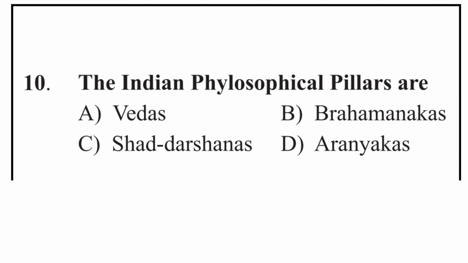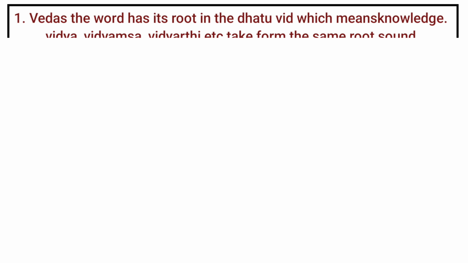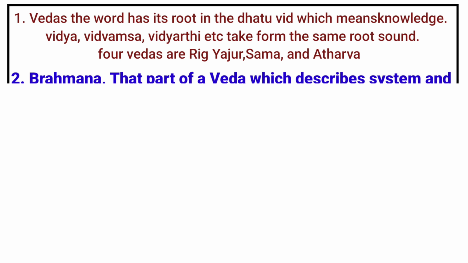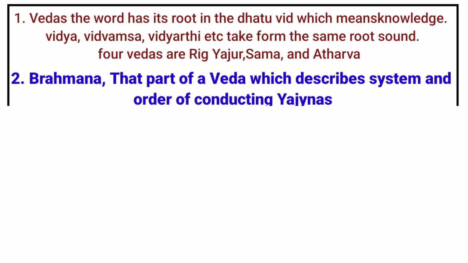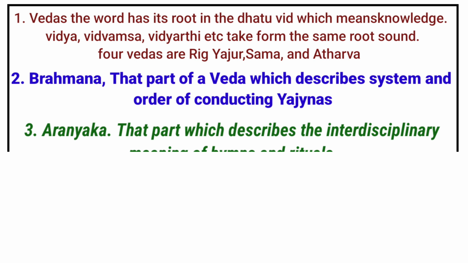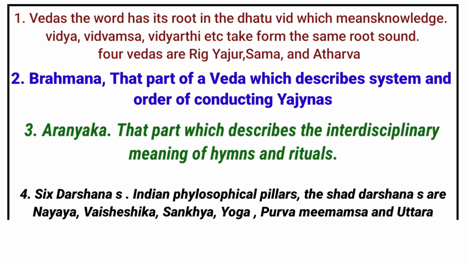10th, the Indian philosophical pillars are, options: Vedas, Brahmanas, Shat Darshanas, Aranyaka. Let's see the explanation. Vedas: the word has its root in the dhatu vid, which means knowledge. Vidya, vidvamsa, vidyarthi take from the same root sound. The 4 Vedas are Rig, Yajur, Sam, Atharva. Brahmanas: that part of the Veda which describes the system and order of conducting yajnas.